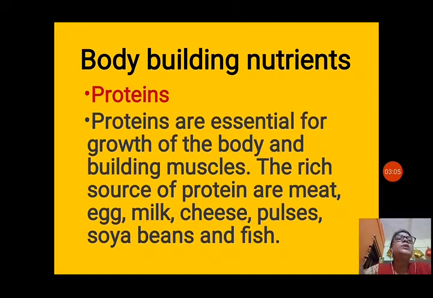Growing children need more proteins than older people. So the rich sources of protein are meat, egg, fish, cheese, pulses and soya beans. So children should take more amount of protein rich food.